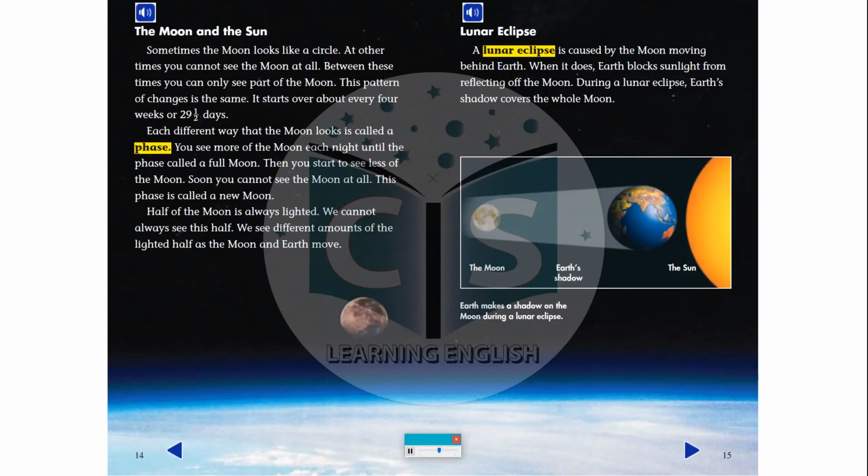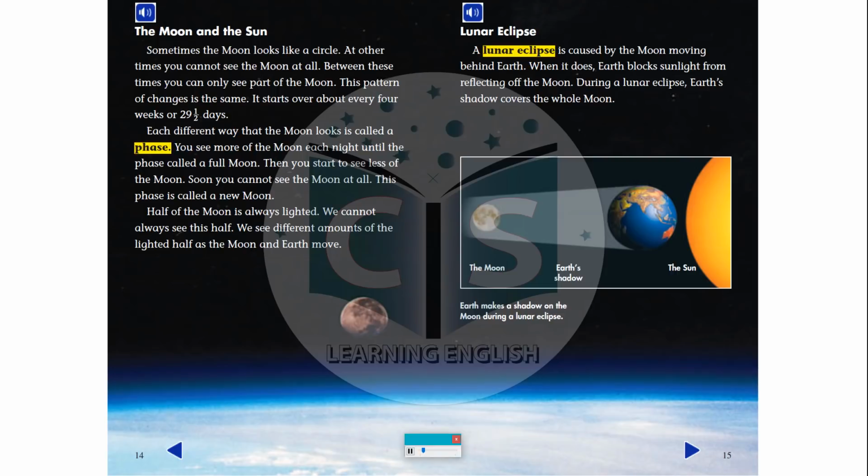You see more of the moon each night until the phase called a full moon. Then you start to see less of the moon. Soon you cannot see the moon at all. This phase is called a new moon. Half of the moon is always lighted. We cannot always see this half. We see different amounts of the lighted half as the moon and Earth move.